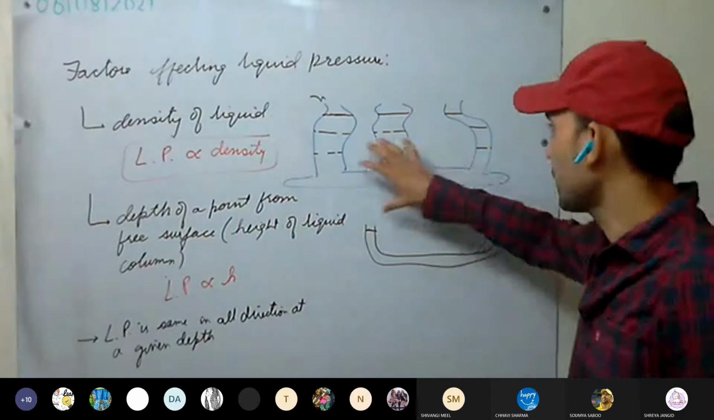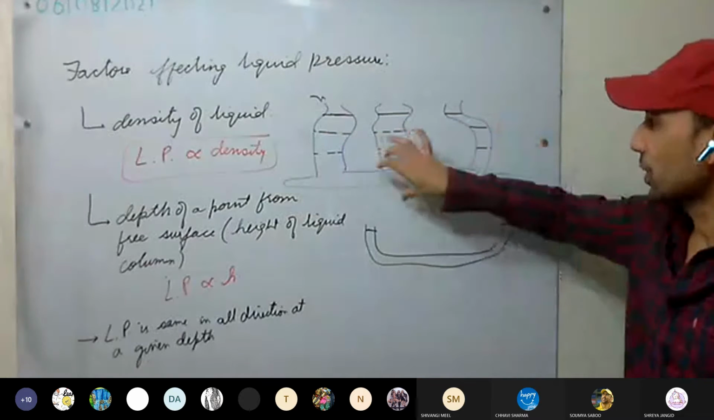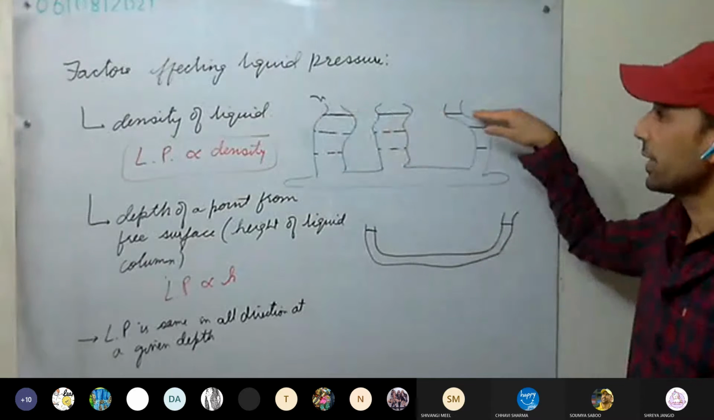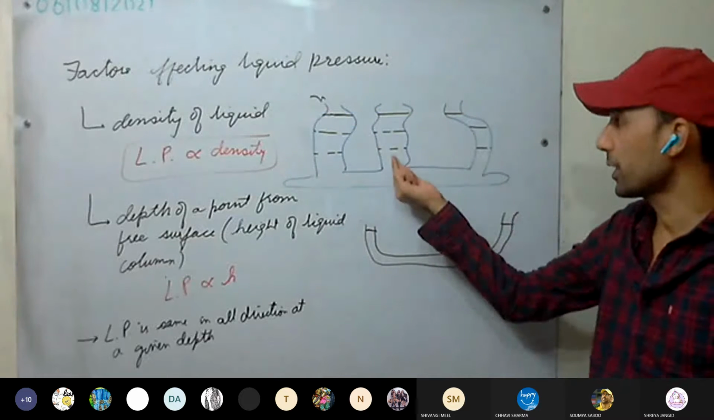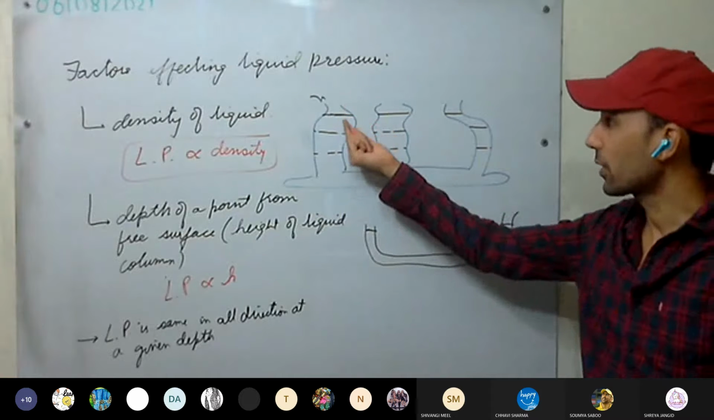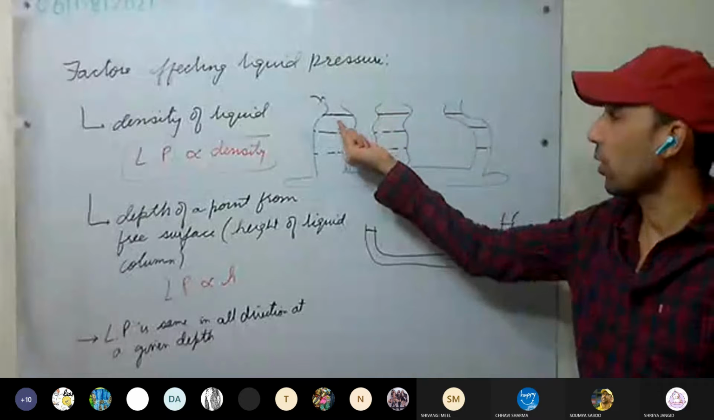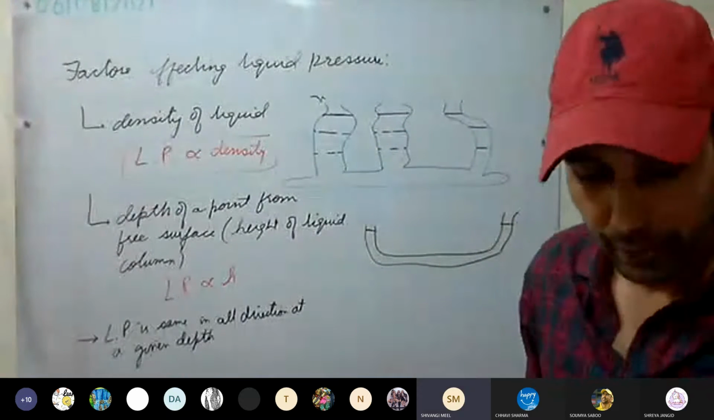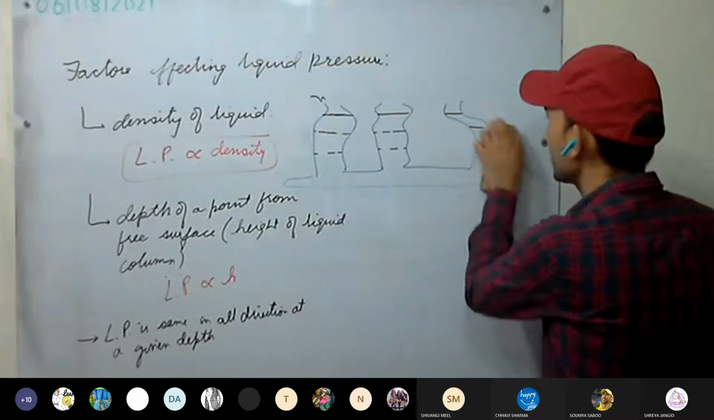So irrespective of the shape and size of the container, the liquid stands at the same level. That is, liquid seeks its own level. Whatever type of container you take, it doesn't matter. Liquid stands at the same level in all the containers. This is clear? This property is mainly used in water supply systems.